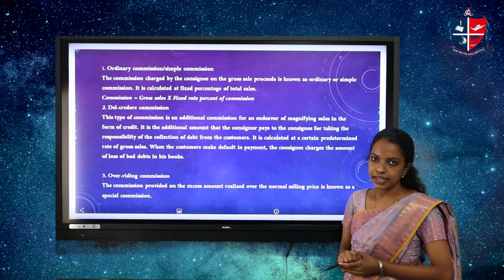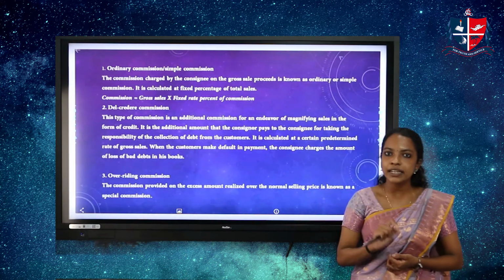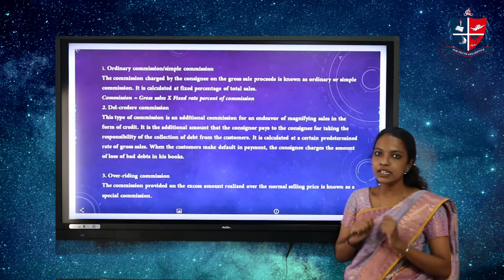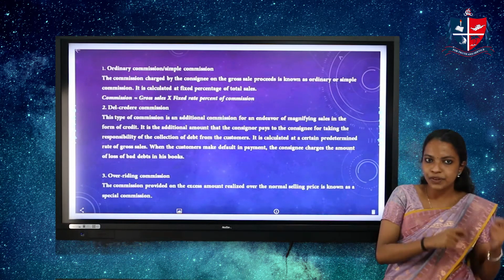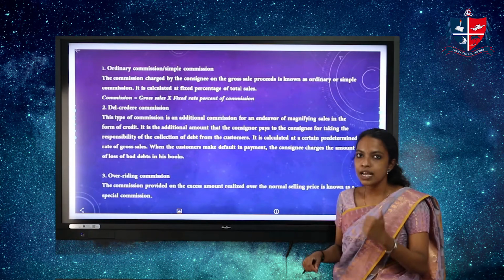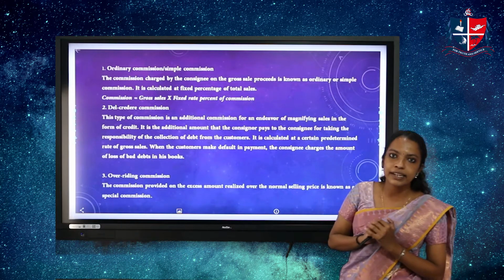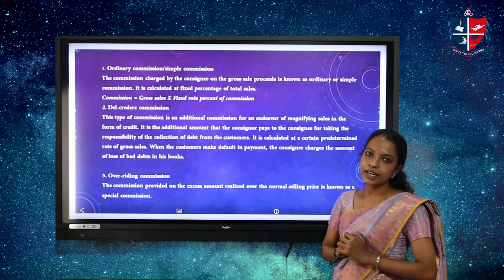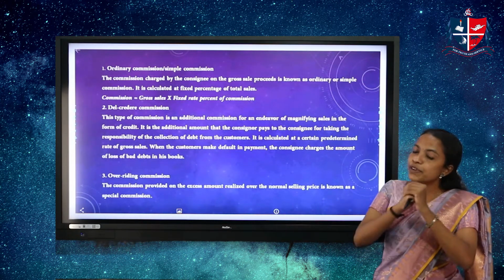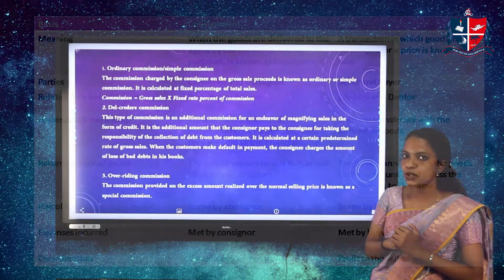Let us see what del credere commission is. Del credere commission is the additional commission payable by the consignor to the consignee for taking the responsibility of collecting the debt from the customers. If the consignee sells the goods of the consignor and undertakes the responsibility of collecting the amount from the customers, the consignee is rewarded by the consignor by paying additional commission known as del credere commission. Next is overriding commission. Overriding commission is payable by the consignor to the consignee if the consignee sells the goods of the consignor at a price higher than the actual cost of the product.